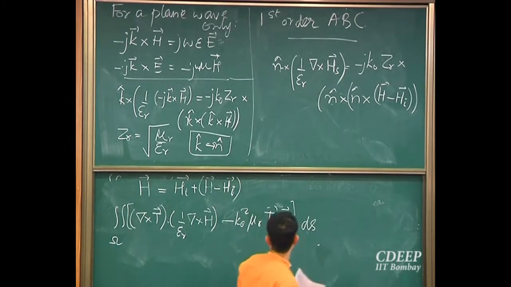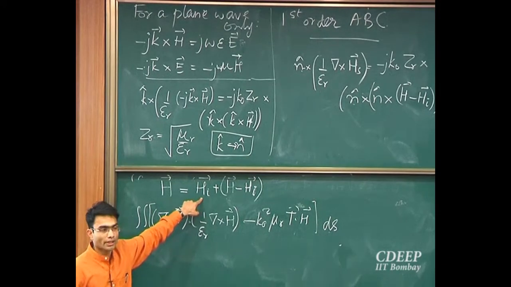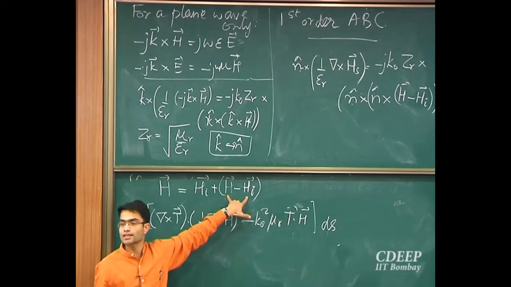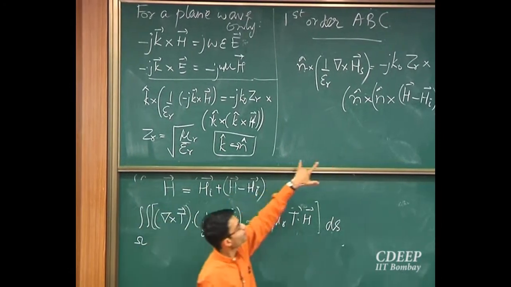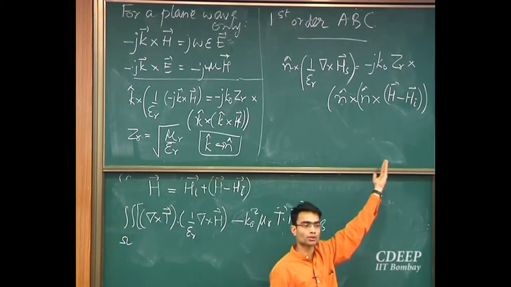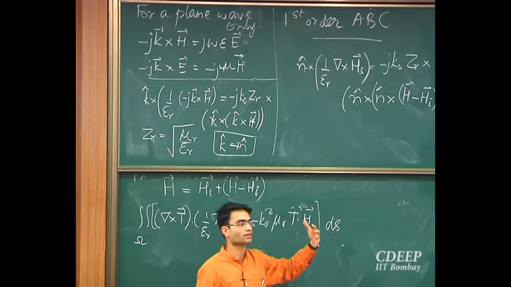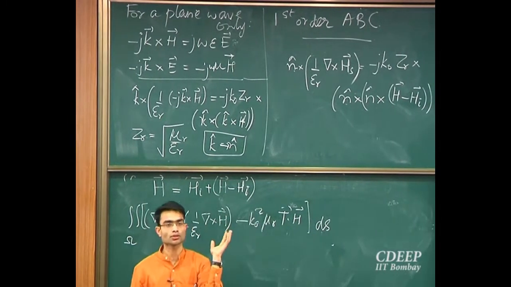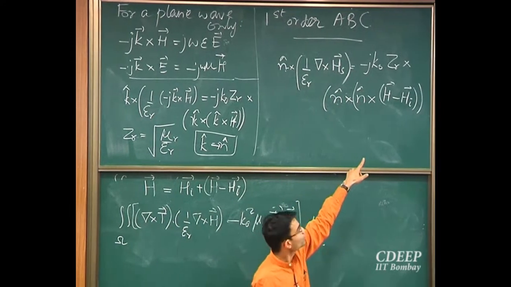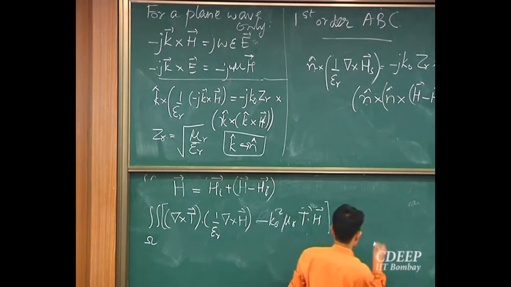Now notice this hi over here, I should leave it on the right hand side, and from this term h minus hi which is coming over here, h minus hi will also remain over here. So what I should do is bring the variables to the left hand side, correct? Because I'm working towards a matrix equation which has the unknowns on the left and knowns on the right. So in this expression, the unknown is h. So let me bring it on the left hand side. So what will happen is I'll have